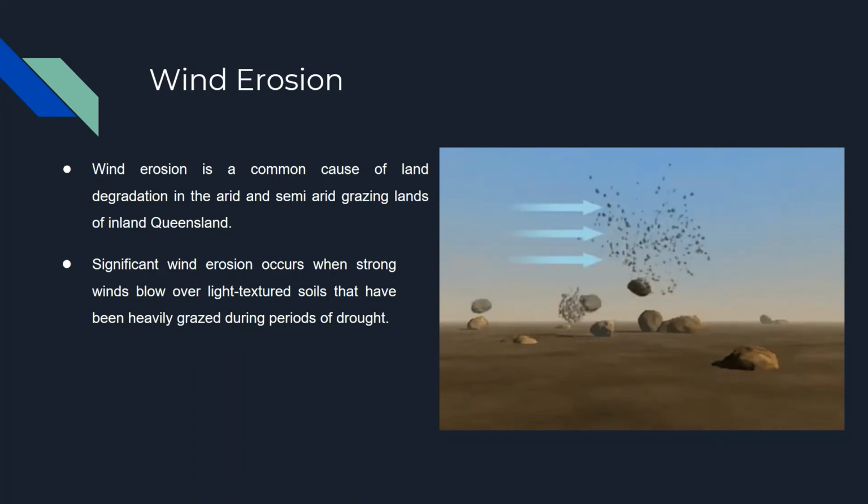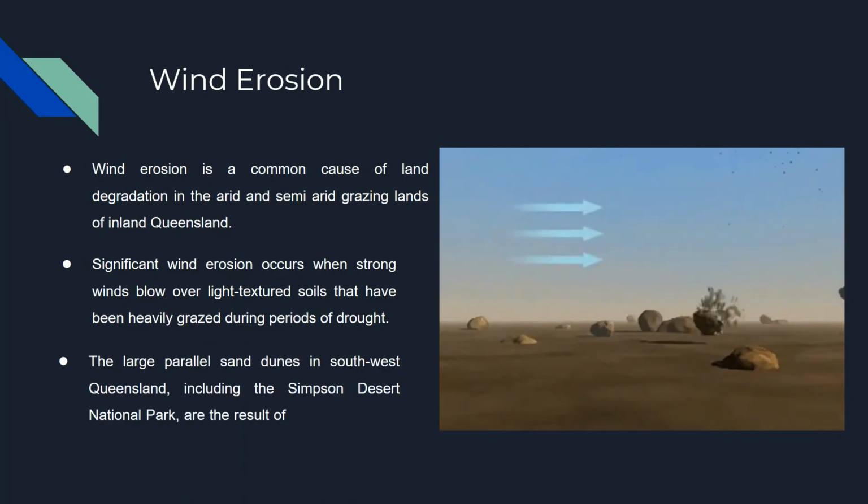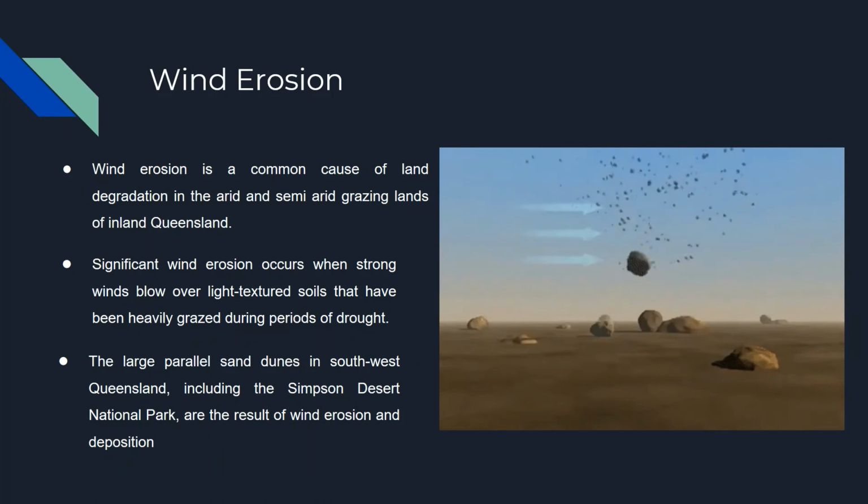Wind erosion is also a natural process. The large parallel sand dunes in southwest Queensland, including the Simpson Desert National Park, are the result of wind erosion and deposition over thousands of years. These dunes are constantly moving, and roads and tracks can be covered by drifting sands in only a few hours.